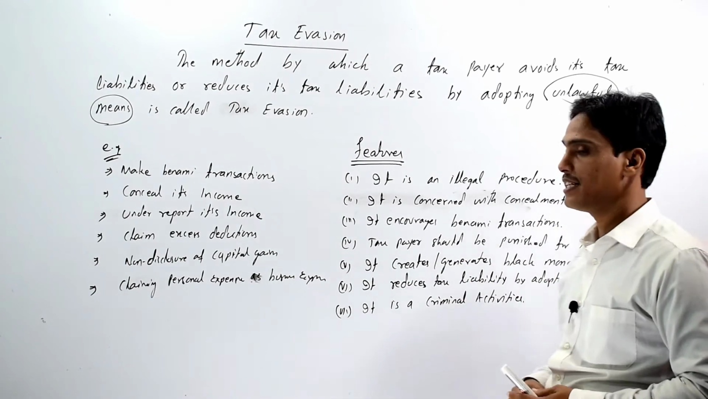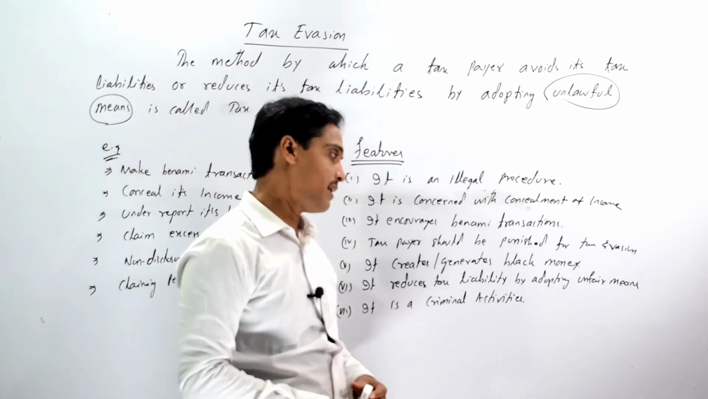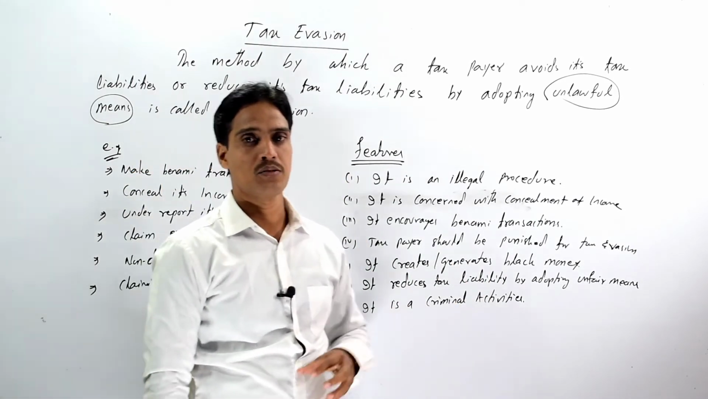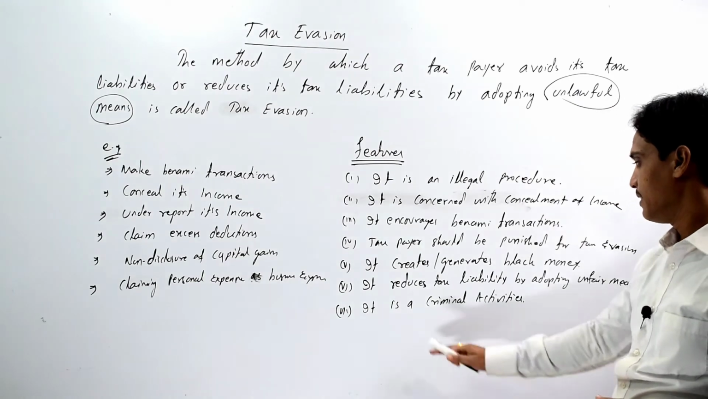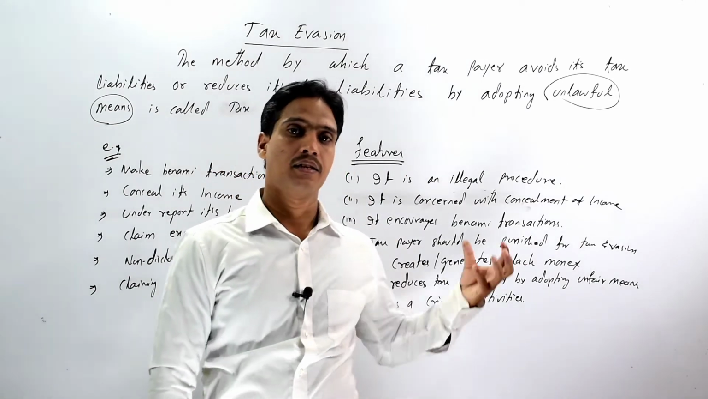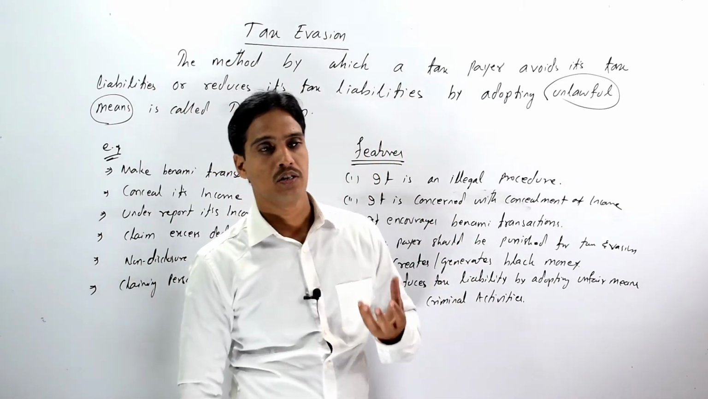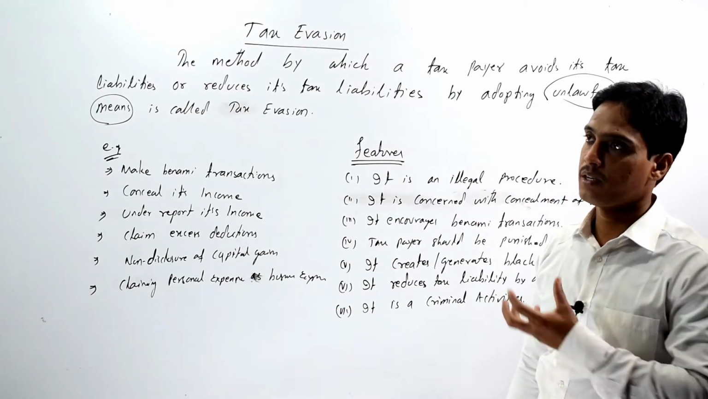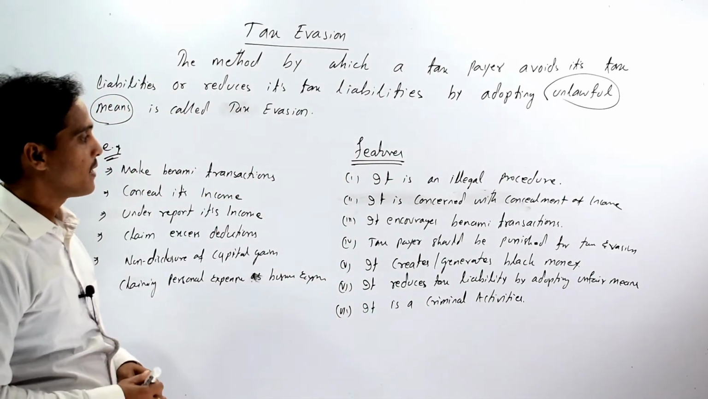or it may generate black money of the nation, and it also reduces the tax liability by adopting unfair means. That means unlawful means which are not permitted by the income tax authorities or by the Income Tax Act. It is considered a criminal activity, for which the taxpayer may be punished, or high penalties may be imposed, or sometimes the taxpayer may be prosecuted for tax evasion. So these are the various features of tax evasion.